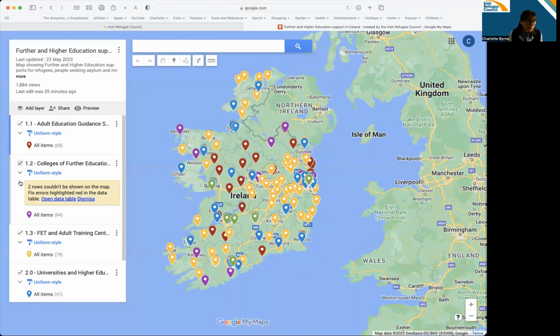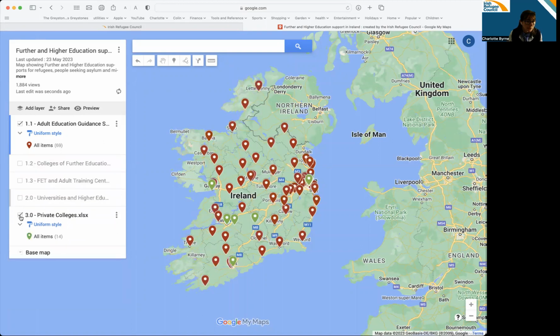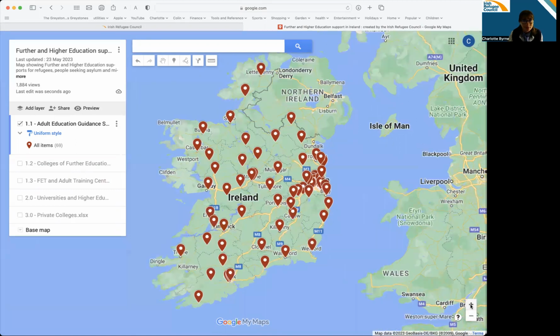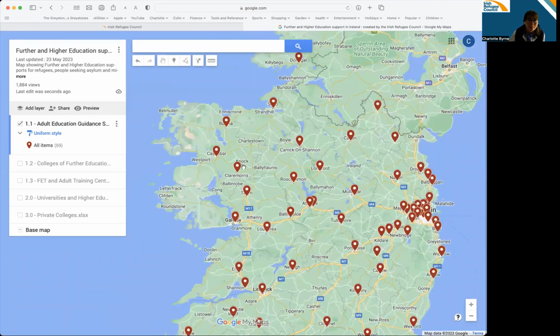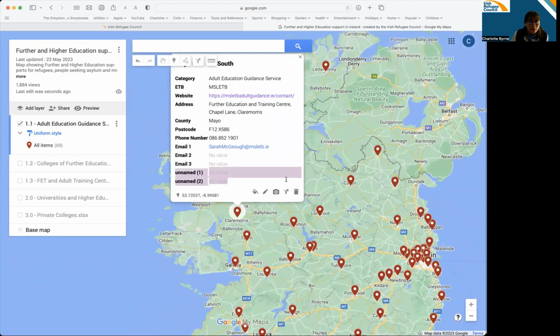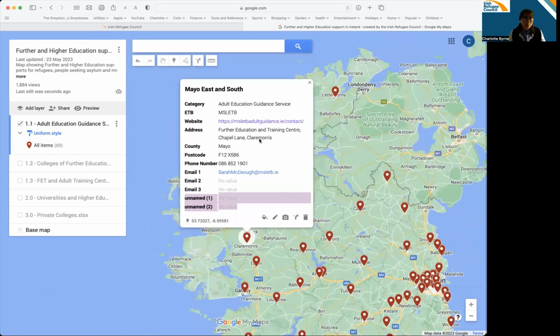On the map are also colleges and universities, so I'm just going to remove them for a minute to make it clearer for you. So there's a map of Ireland. You can zoom in to find where you are. And let's say you live over here. You can click on this and it will tell you that this is the Adult Education Guidance Service